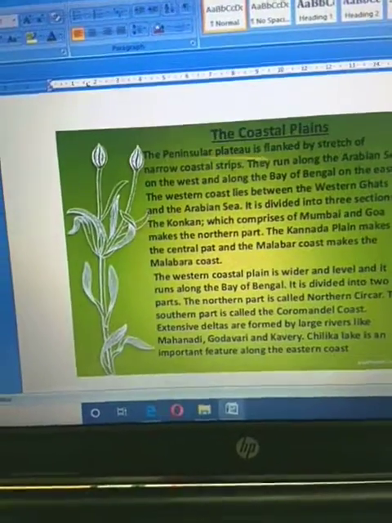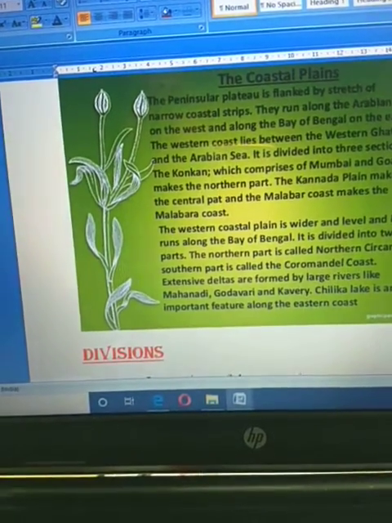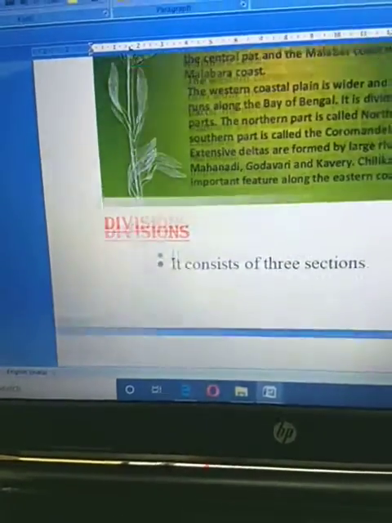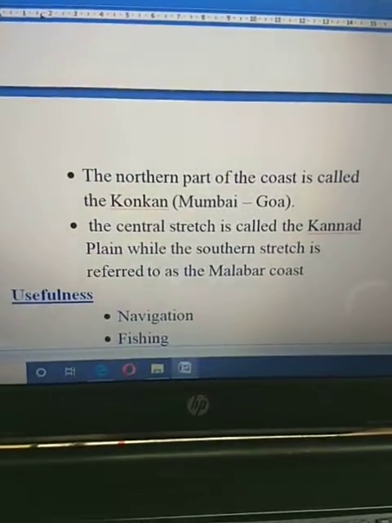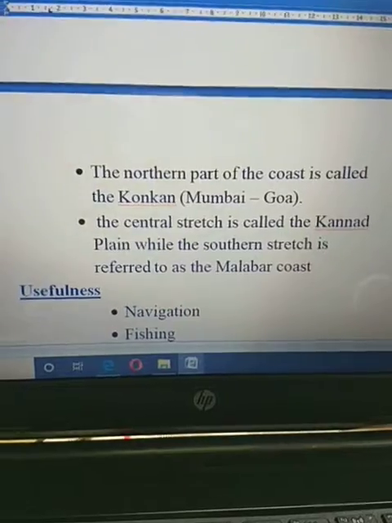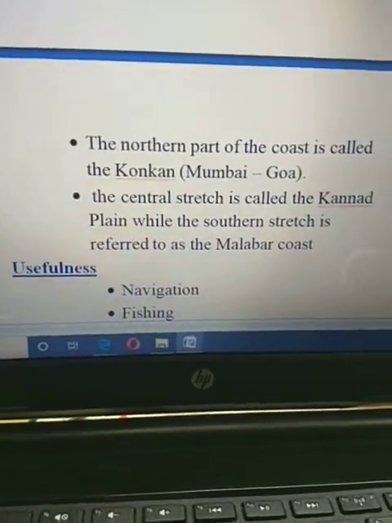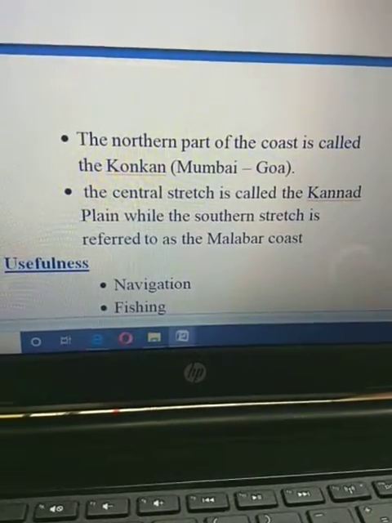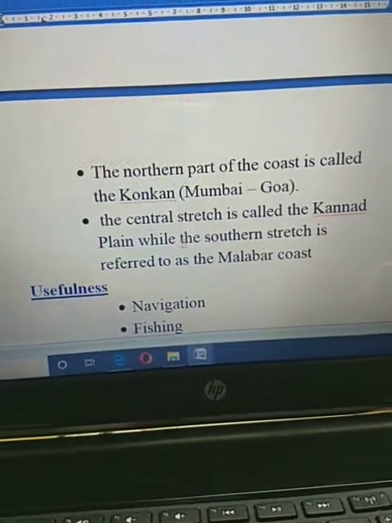Next, you have to remember that it is divided into three sections. First of all, the northern part of the coast is called the Konkan, which covers Mumbai and Goa. Mumbai and Goa are part of the Konkan coast, and the central stretch is called the Kannada plain, while the southern stretch is referred to as the Malabar coast. So three divisions are there.